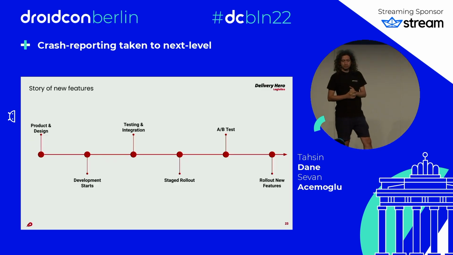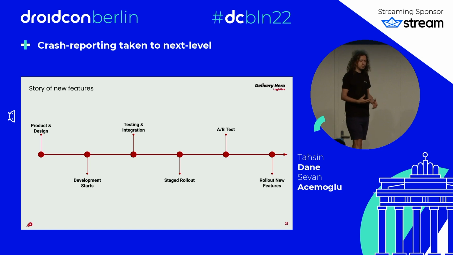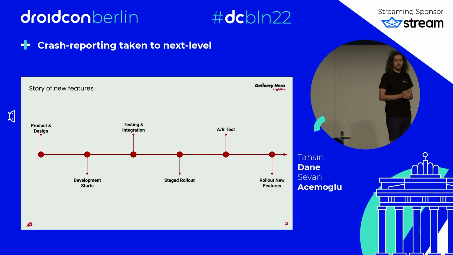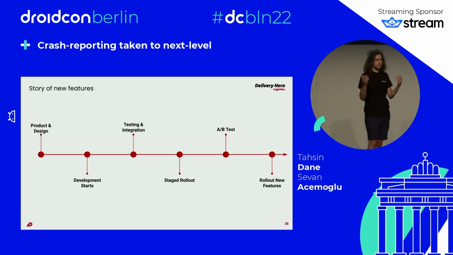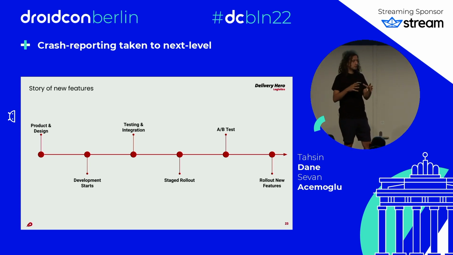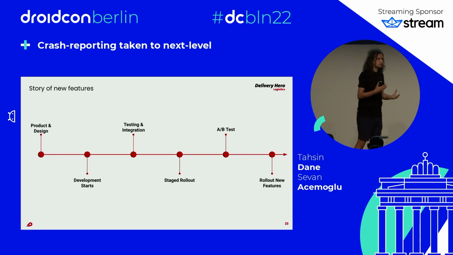I would like to now start talking about how we do software development. For most of you, it starts with product design, the feature ideas come, we refine them, development starts, and then we do testing, integrations, etc. And then when the app is ready, I don't know how many of you do this, but we do release trains. The code goes there, the release is cut, we do rollout. Stage rollout is focusing on that application itself, that version. There we might have regressions on existing features, so the focus is a bit different: testing the application itself and its stability.